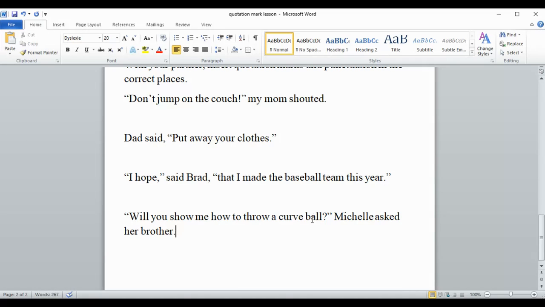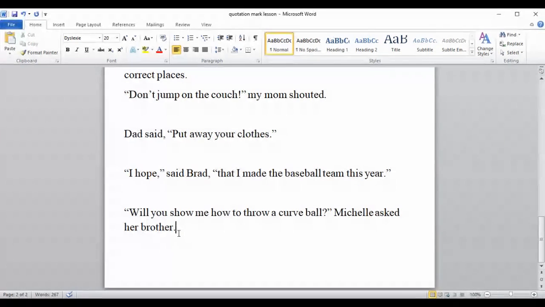We put our question mark here. If we put another question mark here, the sentence would sound like this. "Will you show me how to throw a curveball?" Michelle asked her brother? So that's why we wanted to end with a period, because we want it to sound like this. "Will you show me how to throw a curveball?" Michelle asked her brother.